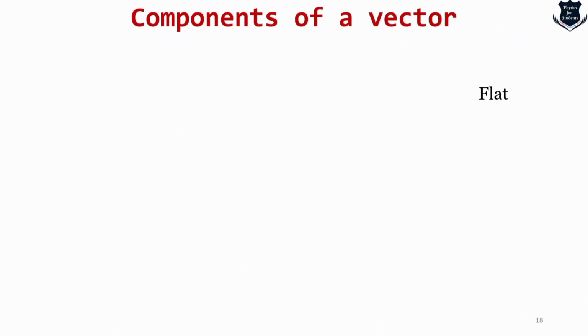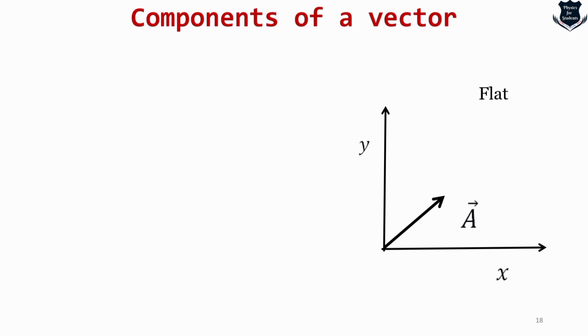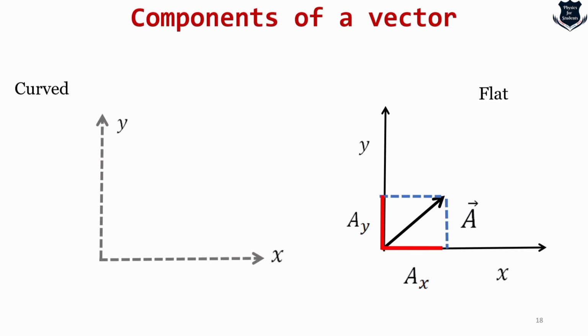Okay, I will give you a better example. Say, for example, this is flat space and this is the vector A, and we are constructing the components AY in the Y direction and AX in the red direction, and we get something like this, right? Now from this I will change to a curved space-time. So I plot this one, which is curved space-time.